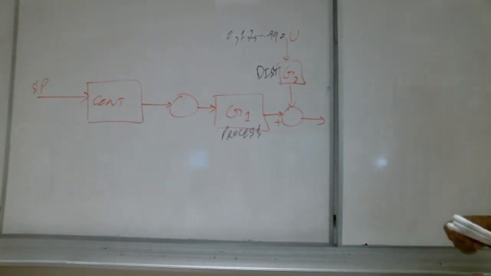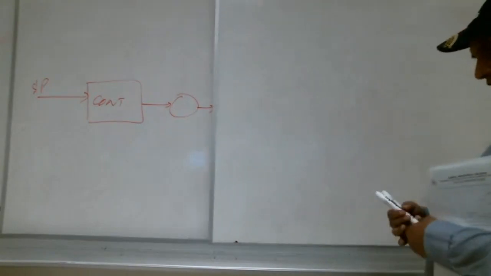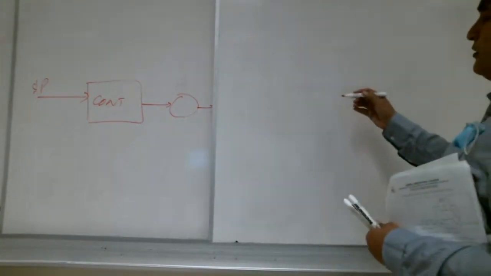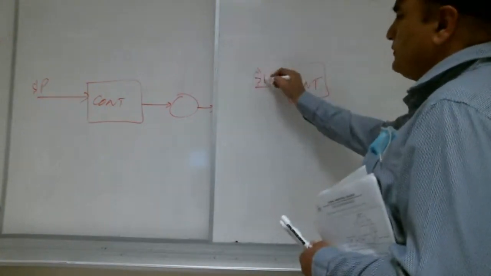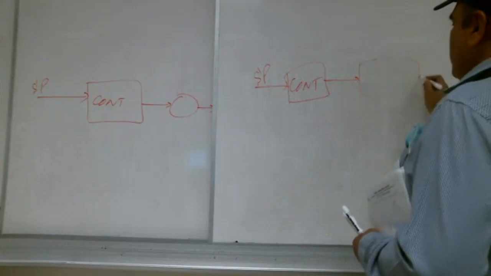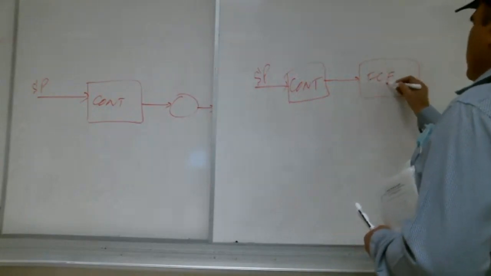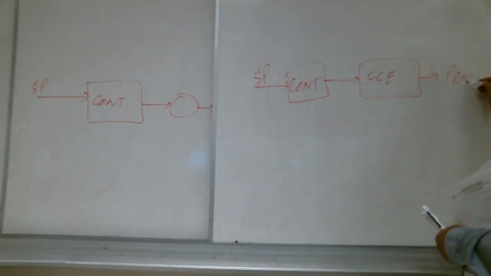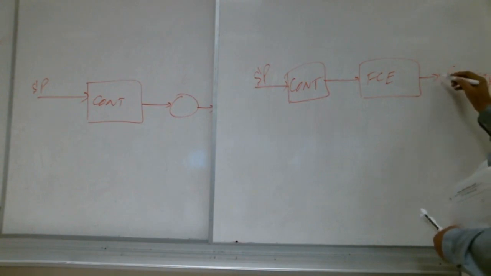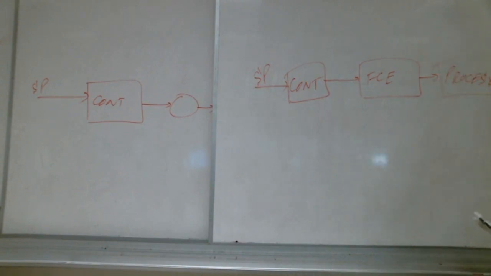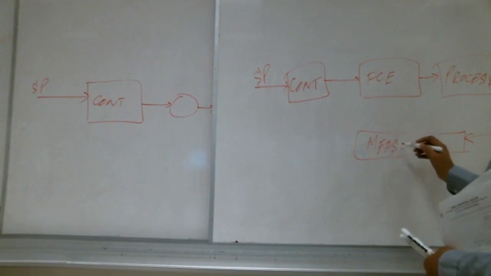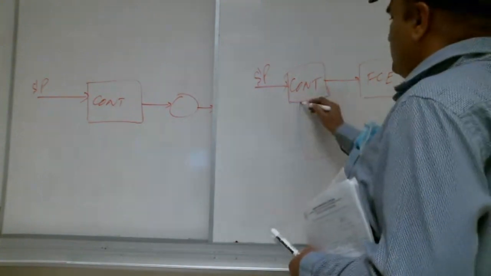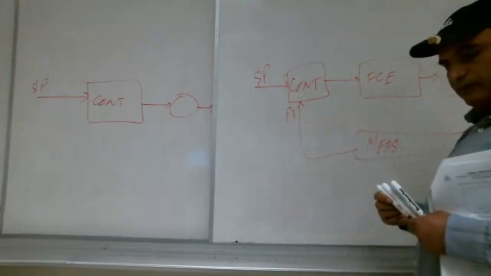In feedback, what happens, Shabab? We have the controller, we have the set point here, then we have the process or final control element we can put here, then we have the process, the output of the process, PV. We take feedback, measurement,